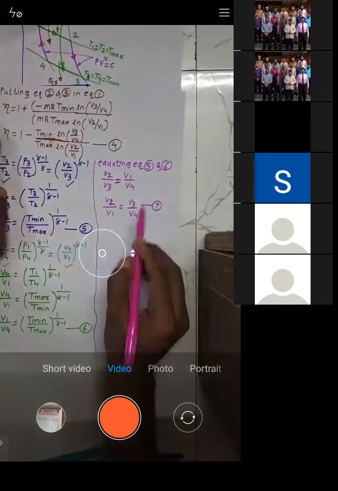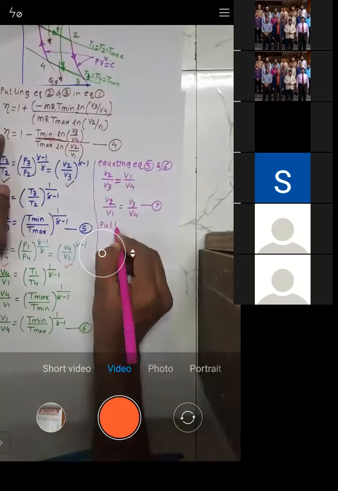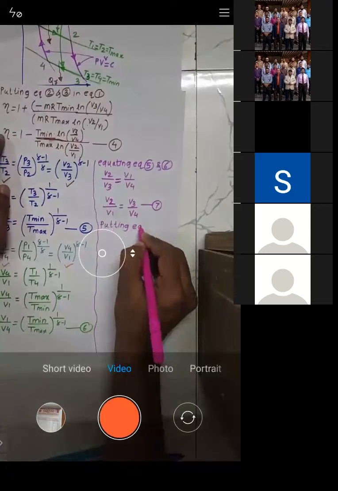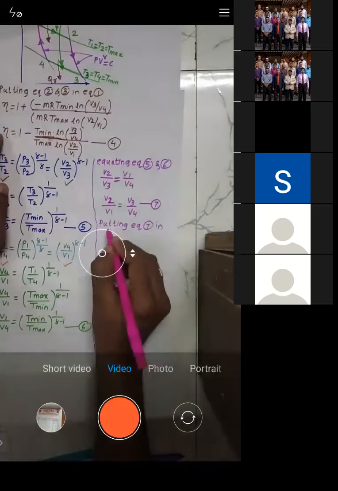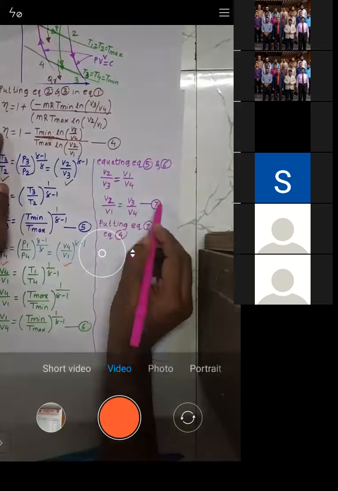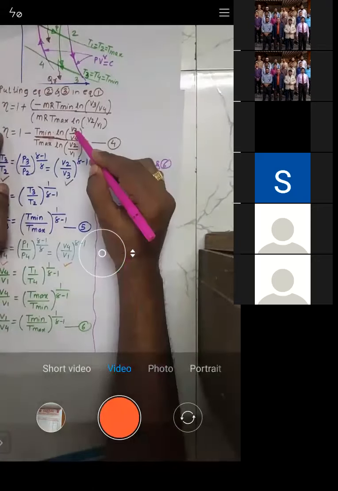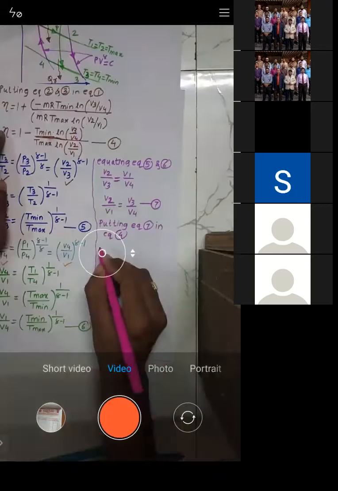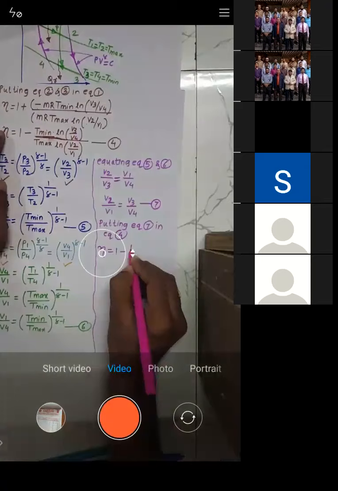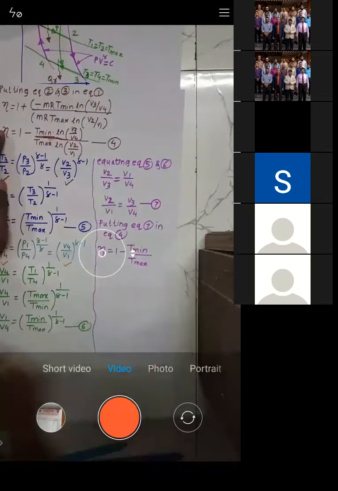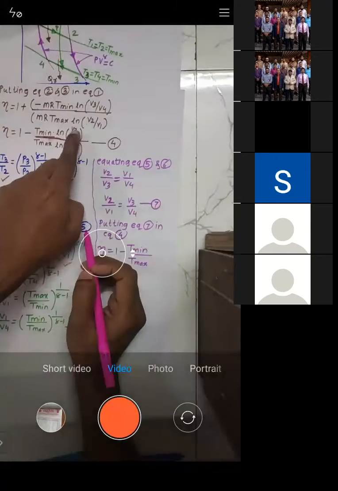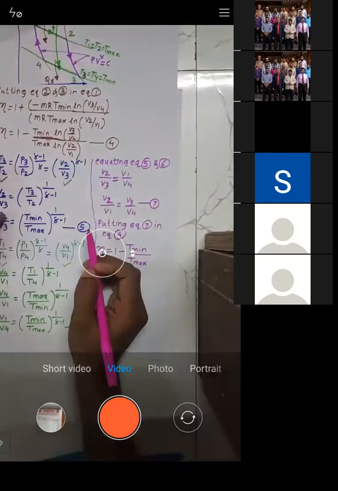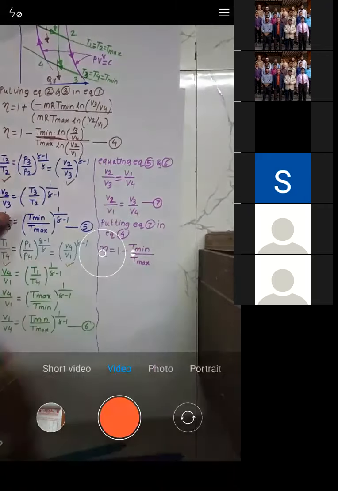Putting equation 7 in equation 4, see this V3 by V4 and V2 by V1, they are same, so they get cancelled. So what formula for efficiency will we get? Efficiency is equal to 1 minus T minimum by T maximum, because V3 by V4 is equal to V2 by V1 and they get cancelled. Efficiency is given by 1 minus T minimum by T maximum.